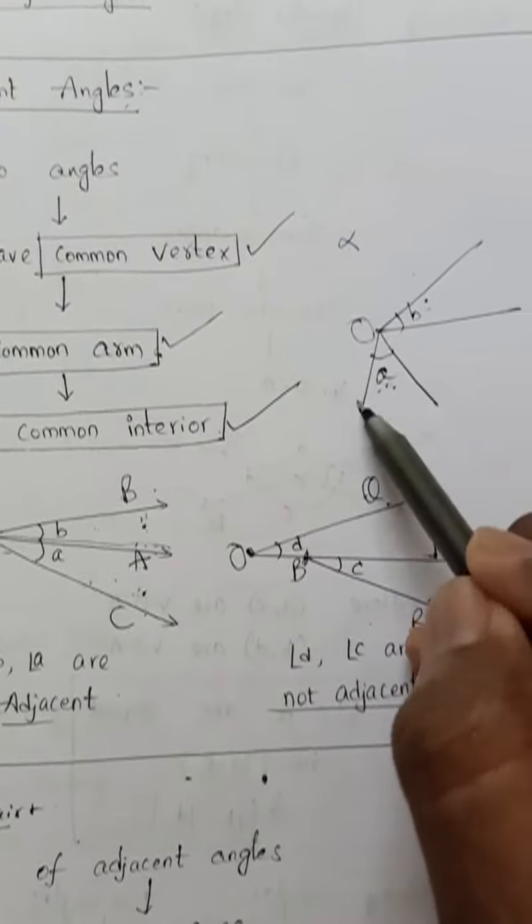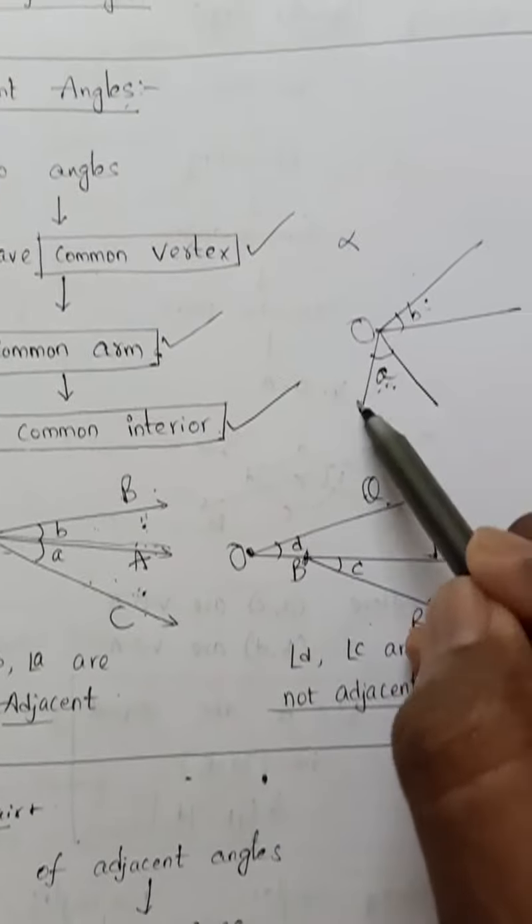Now coincident lines. Whenever two lines coincide with each other, how many common points will be there? Infinitely many. So two lines having infinite common points are called coincident lines. Here PS is one line and QR is one line, both lie on one another, that's why they are coincident lines. So how many common points will be there? Infinite. Here, for intersecting lines, the common point is 1.